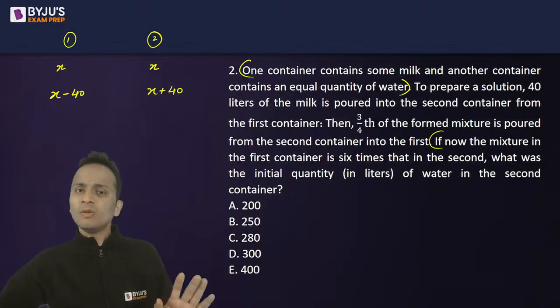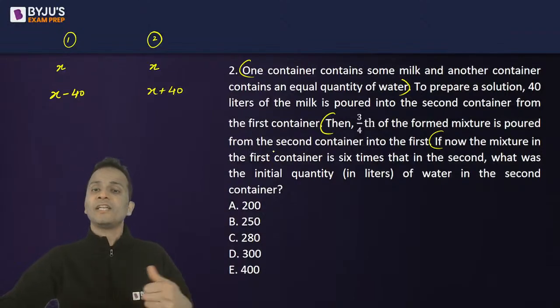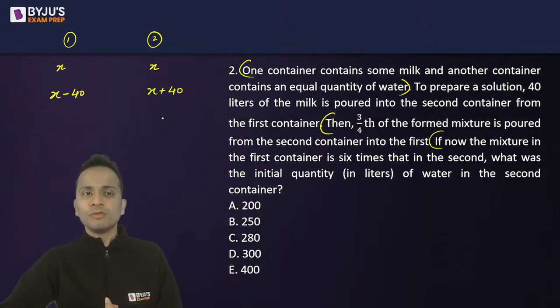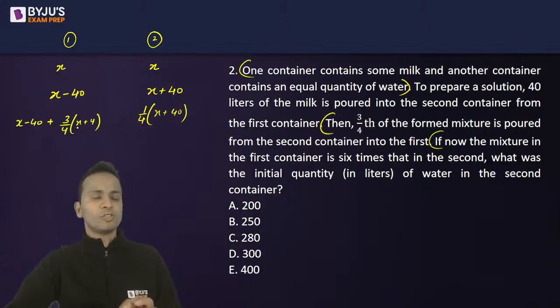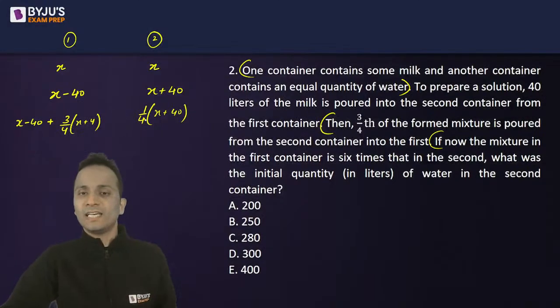Done. Then what happened? 3/4 of the mixture formed is poured from the second container to the first container. So from whatever volume is in the second container, 3/4 was removed and poured into the first container. So the quantity of mixture left over in the second container will become 1/4 of x plus 40. Okay, and the first container will now have x minus 40 plus 3/4 of x plus 40, right? So this is the quantity of total mixture in the first and the second container.